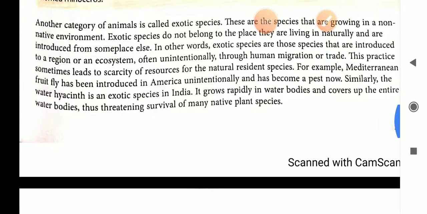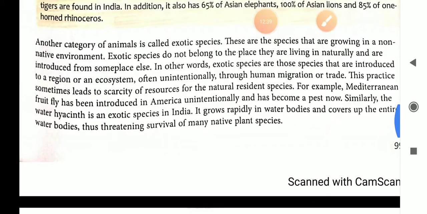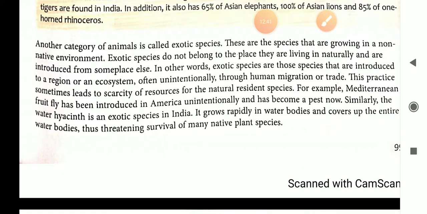Another category of animal is also called exotic species. Exotic species are the species that are growing in a non-native environment. That means actually it is from another country or another state, but now it has been brought to our surroundings, our environment.